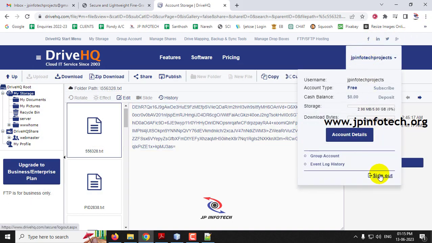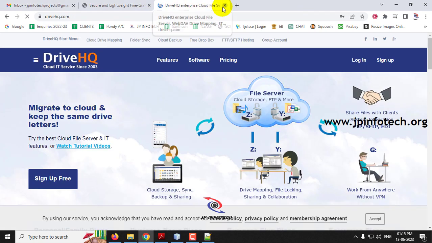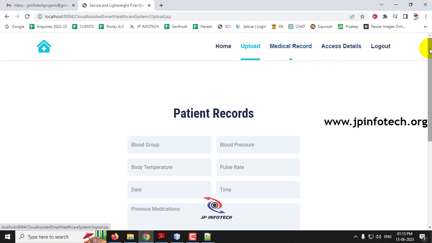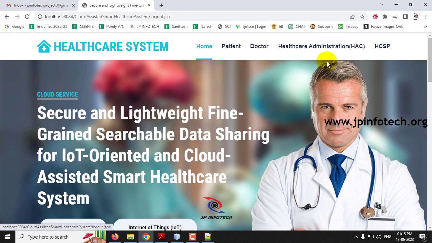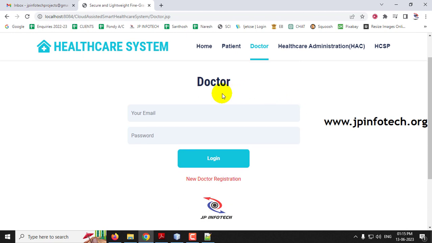So now let me log out from this Drive HQ. So this made sure that the file has been uploaded in the cloud part also. So now if you go to the access details, it is empty because no one has accessed the file right now. And now let me log out from this part, and now let me go to the doctor part. So next is the doctor part.